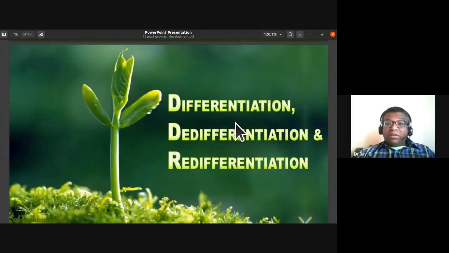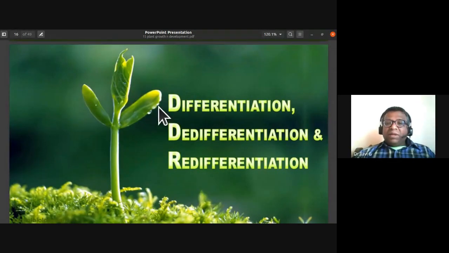We had also discussed different types of growth, like arithmetic growth and the equation for it. Then geometric growth and the sigmoid curve that we get in geometric growth, and also the formula for it. So today we are going to discuss one of the important aspects: differentiation, de-differentiation, and redifferentiation.